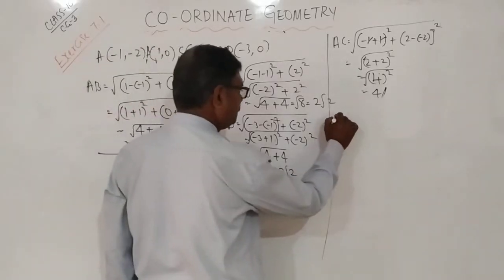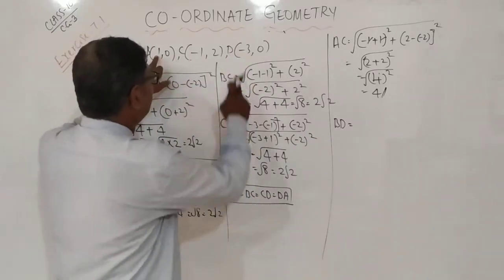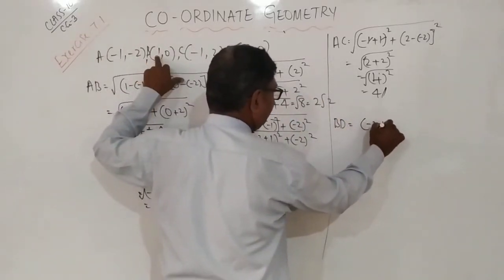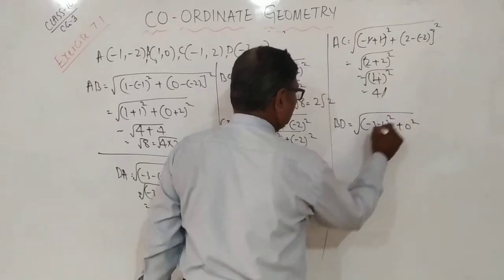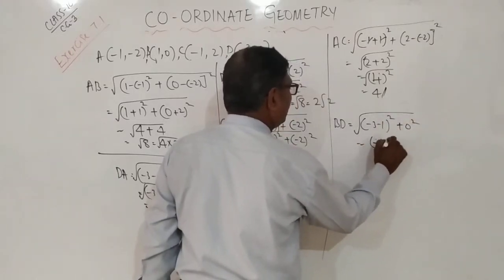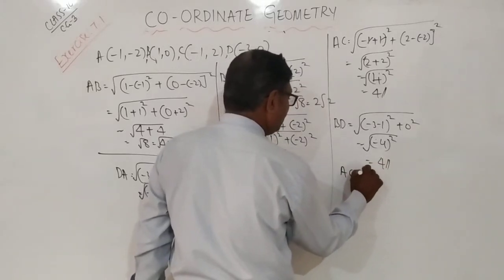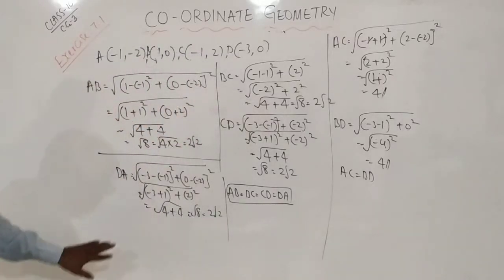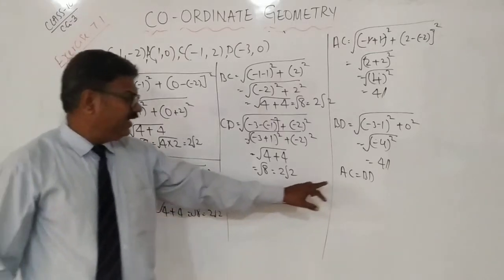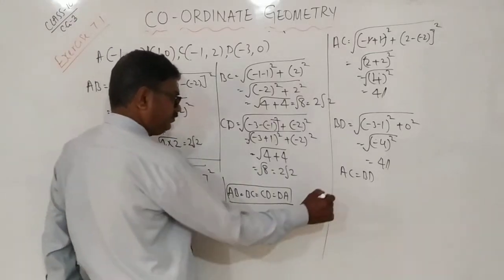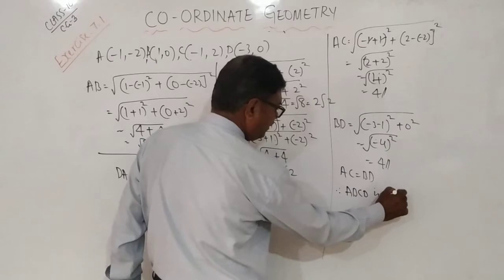Next, BD. D and B. Minus 3 minus 1 whole square. And both are zeros only, 0 square. So it is nothing but minus 4 whole square. So what is the answer? 4 only. Therefore AC equal to BD. Therefore here see AB equal to BC equal to CD equal to DA. And diagonals are same, therefore ABCD is a square.